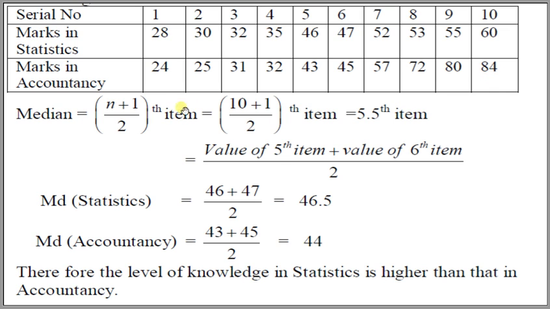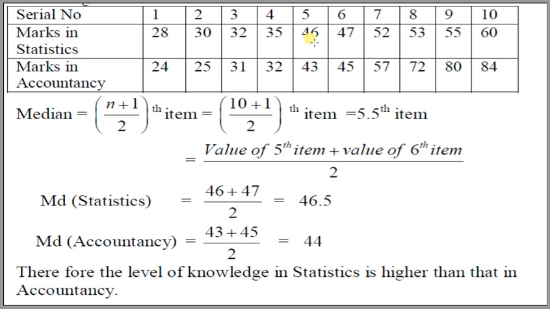Here the number of observations is even, and in case of even we find the median like this: (n plus 1) divided by 2th term, that is 10 plus 1 divided by 2, that is the 5.5th term, and the value of the 5th term plus the value of the 6th term divided by 2. What is the value of the 5th term?